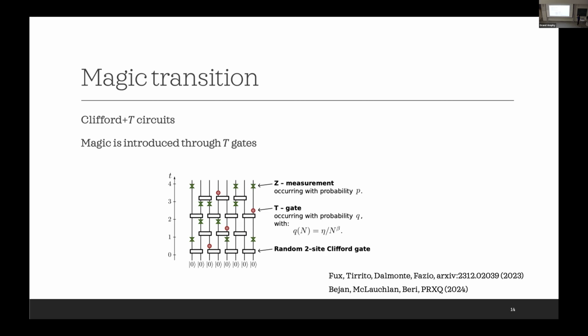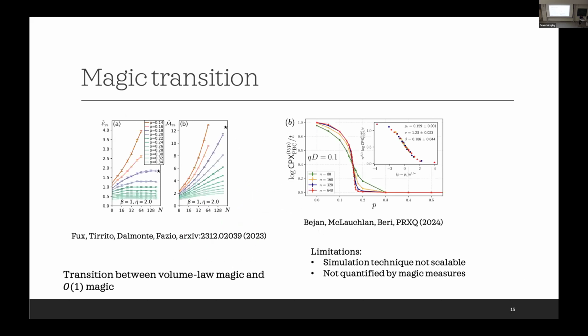But now we introduce T gates to introduce magic in it. This occurs with probability Q, but it is worth noting that this Q is much smaller than P. The Q actually vanishes with the system size. They simulated these circuits and found that there is a transition between area law magic and volume law magic. This is quite similar to what has been observed for entanglement, for example.